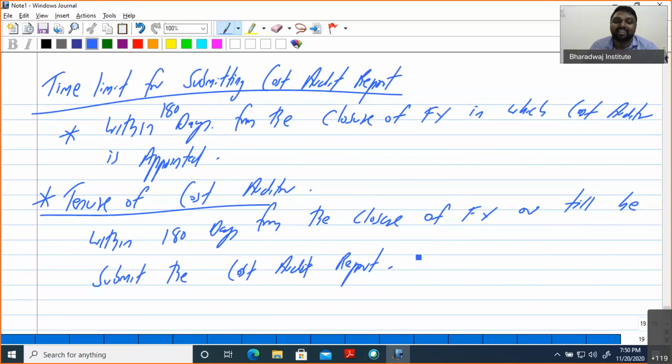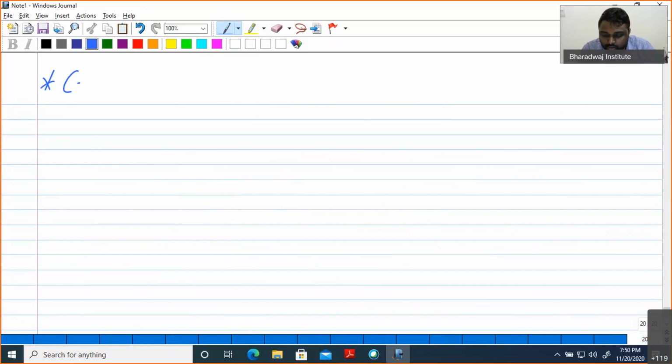What is the provision? Tenure is what? Within 180 days from the closure of the financial year or till he submits the cost audit report. That is, if he submits the cost audit report before his tenure is over, the maximum is 1 year. That is one term only. Next year, can he be appointed? Yes, he can be appointed. Is a cost auditor eligible for reappointment?